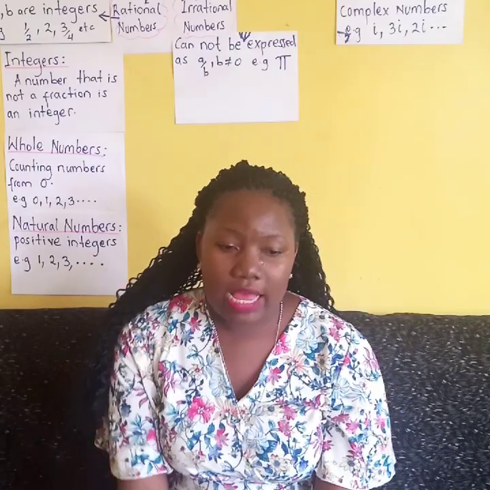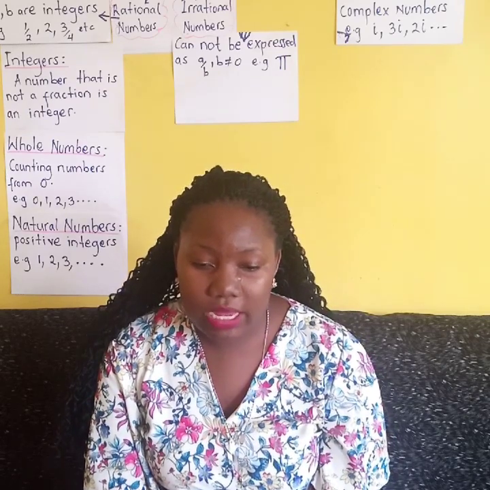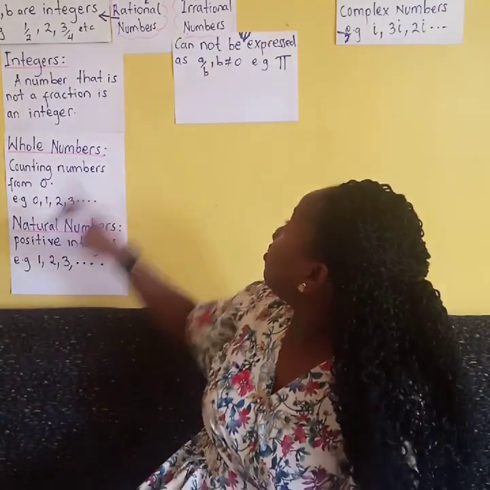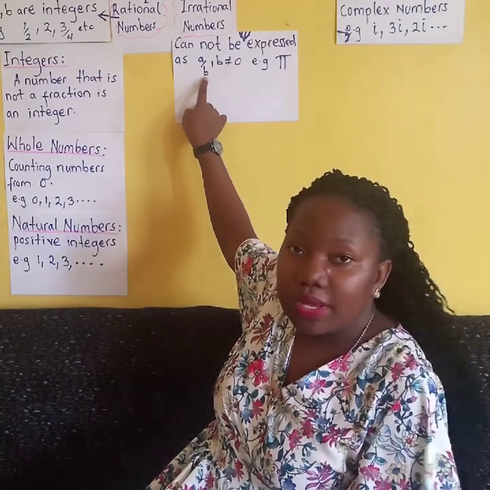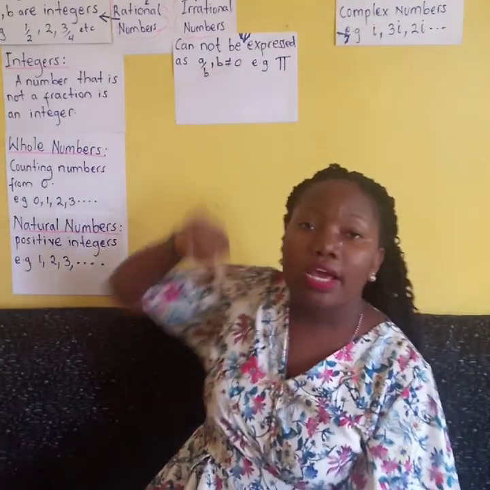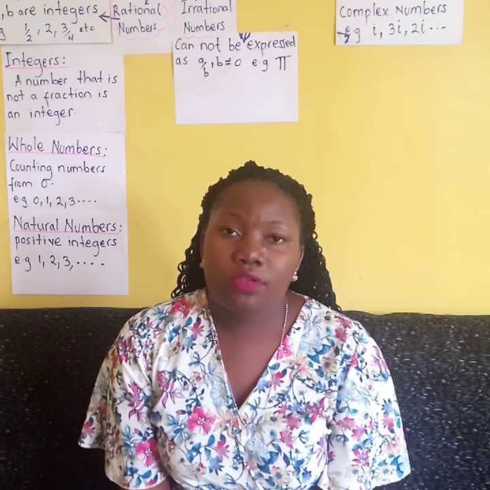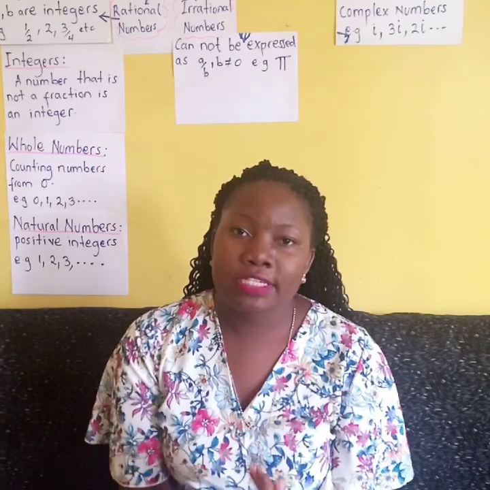Some questions earlier. The first question goes, how can you justify that pi is an irrational number? Pi cannot be expressed in the form of a out of b, where b is not equal to 0, and therefore it is an irrational number. Even when you write it in a decimal form, you will not get a definite answer.